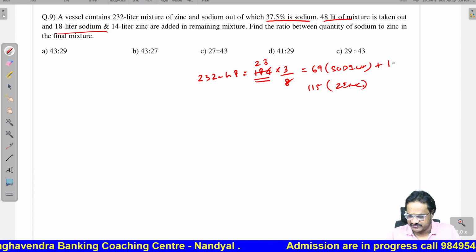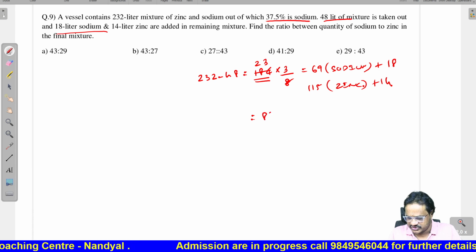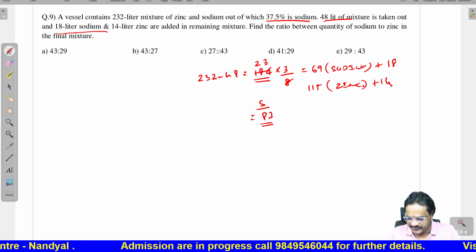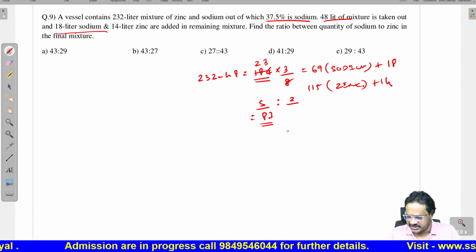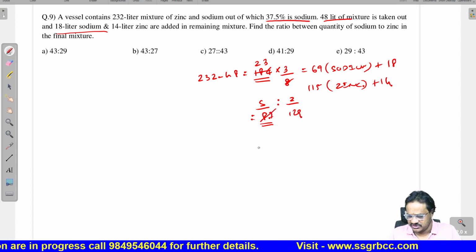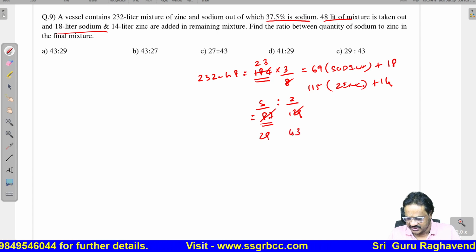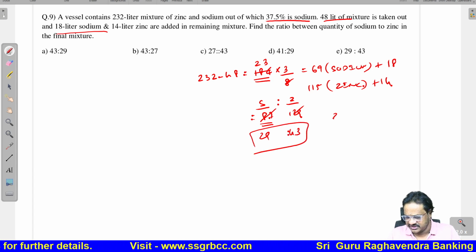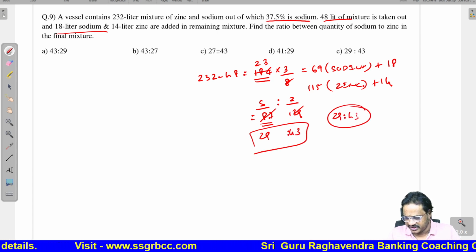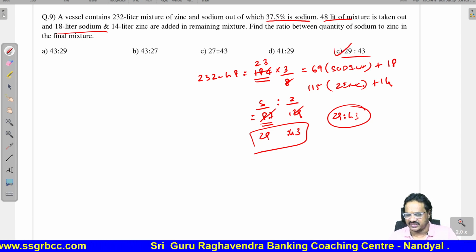So to this we should add 18 liters, to this we should add 14. Therefore sodium is 87, and zinc is 129. We have to find the ratio. So 3 29s and 3 43s. The answer is 29 is to 43. 29 is to 43 means option 5 is the correct answer.